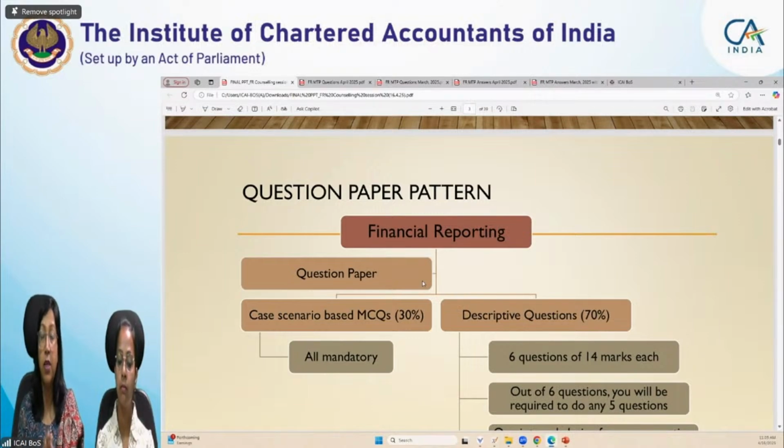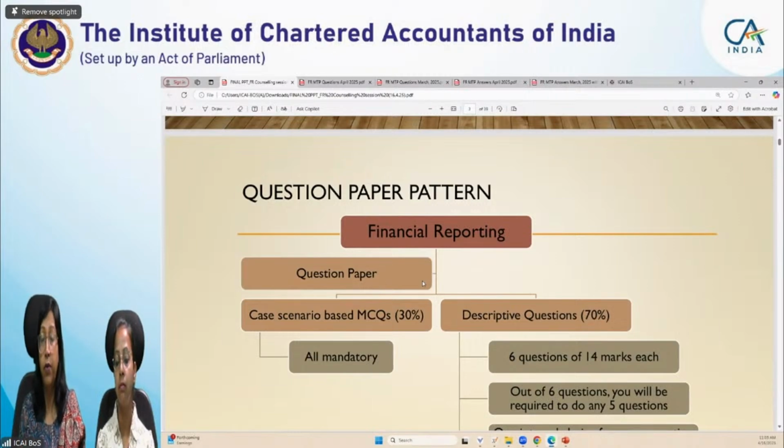30% objective type question paper has been introduced for the first time under this scheme in this paper of financial reporting, and it has started from May 24. So in May 24, the examination department was not distributing the question papers for objective type questions, but in November 24 they have provided the MCQ scenario based question paper also. So that is there on the website also.